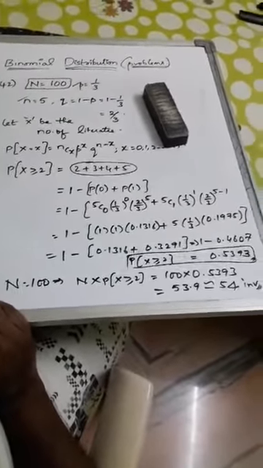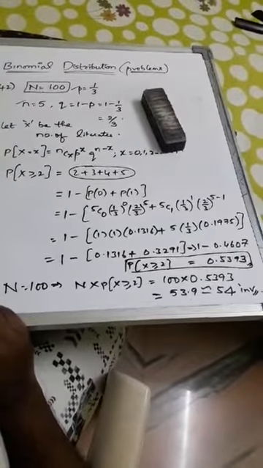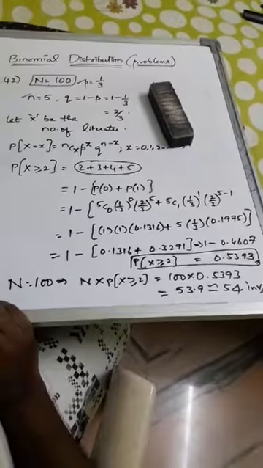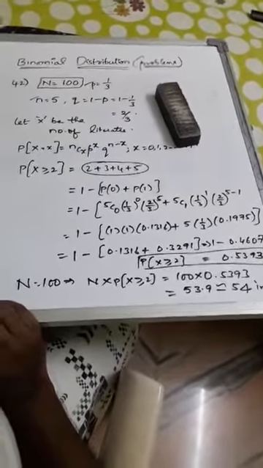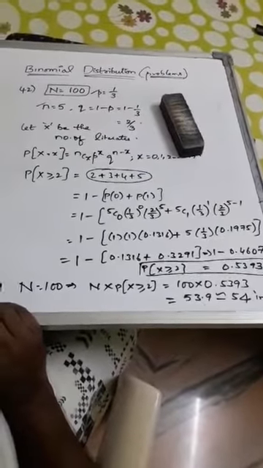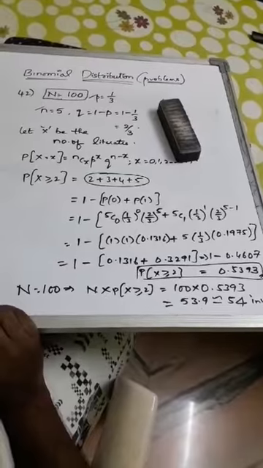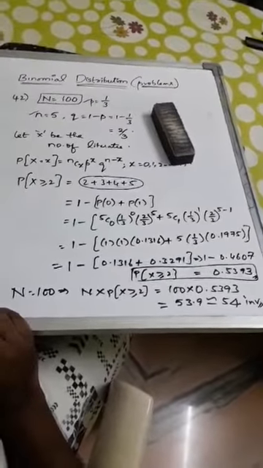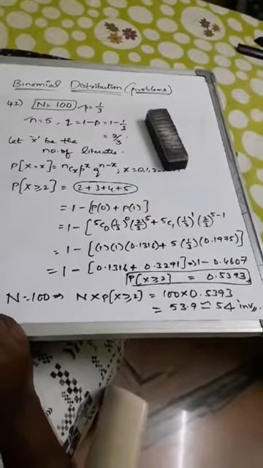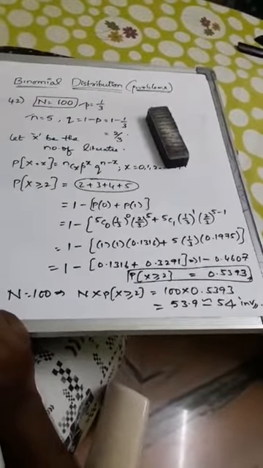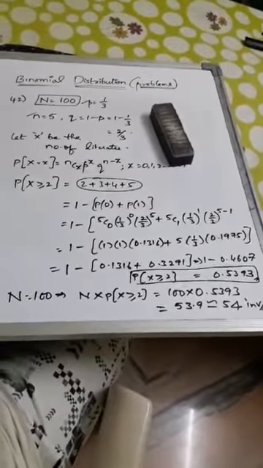X follows the binomial distribution. Substitute in the PMF. You will be getting the answer 0.5393. That is the probability of at least 2. But we need how many of the investigators had reported that 2 or more were literates. So for 2 or more literates, we calculated 0.5393, and that has to be multiplied by n. So you'll be getting, out of 100 investigators, 54 investigators had reported that 2 or more were literates. This is the question.